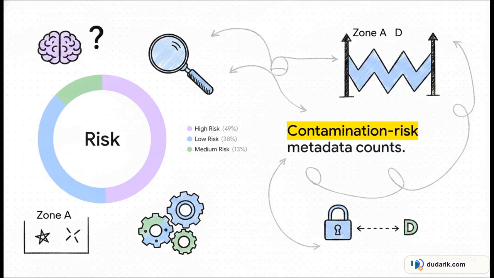behavior. Think about it. If a model aces Zone A but completely fails Zone D, and we see high contamination risk, we know for sure it's just regurgitating memorized data. It's not actually reasoning about its own knowledge boundaries. This metadata allows for a truly stratified, honest analysis.